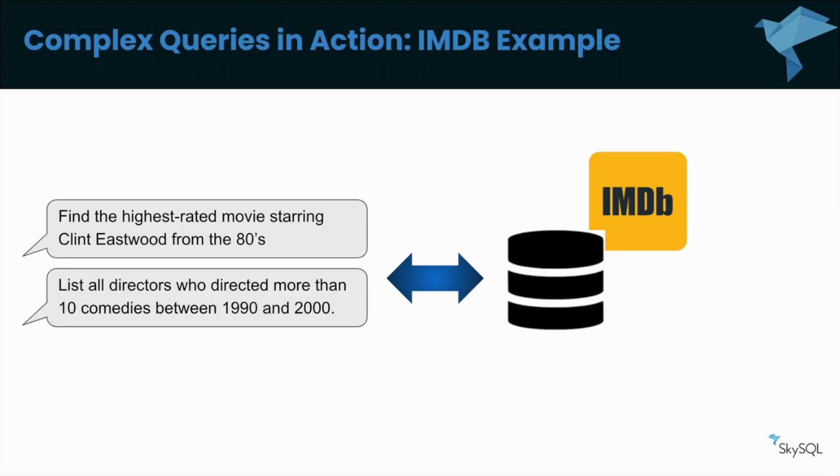To illustrate this, let's look at a simple example: IMDb. Imagine a database filled with movies, actors, directors, genres, and ratings. Let's say we want users to ask questions like, find the highest-rated movie starring Clint Eastwood from the 80s, or list all directors who directed more than 10 comedies between 1990 and 2000. Answering these questions involves complex queries, drawing from multiple parts of a highly interconnected schema and interpreting semantics, like understanding 80s as the years 1980 to 1989.